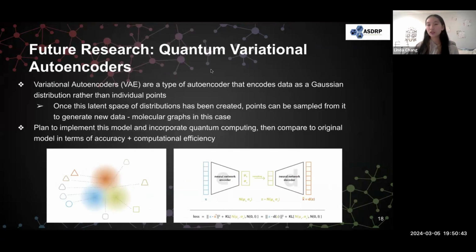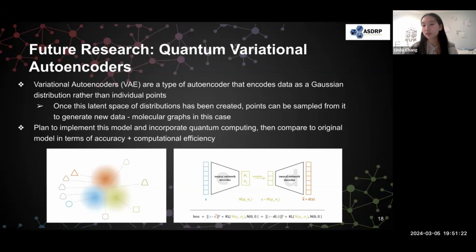The difference between a variational autoencoder and a regular autoencoder is that the variational autoencoder, instead of encoding things into a point, will encode it into basically a Gaussian or a normal distribution over a latent space, which you can see on the left over there. And then once you sample from that latent space when you're decoding it, you'll basically get unique different results. So for example, if you encoded this orange triangle and a blue circle and a green square, then you can sample from any point in between those and get something that is partially a bit of each. And that's basically a way of generating some new data, which would be molecular graphs in this case.